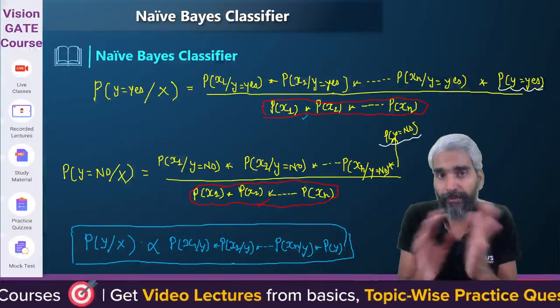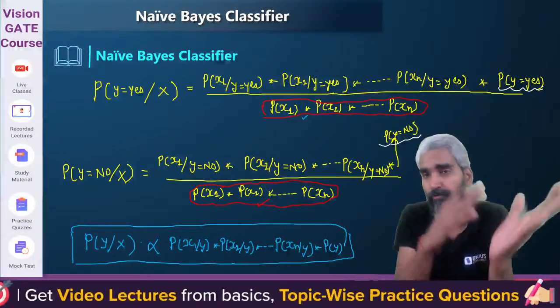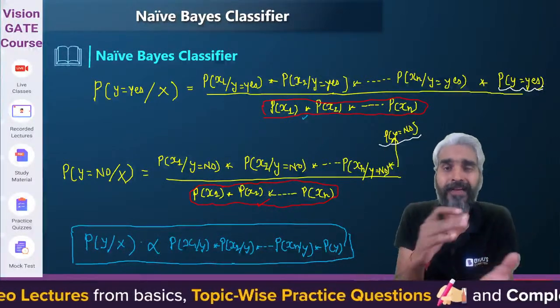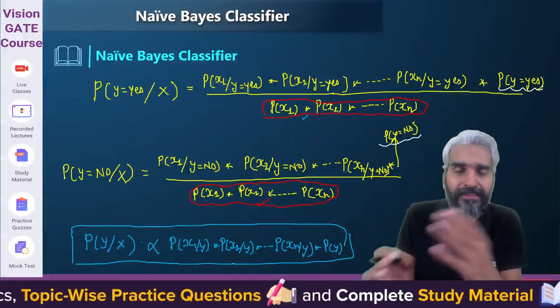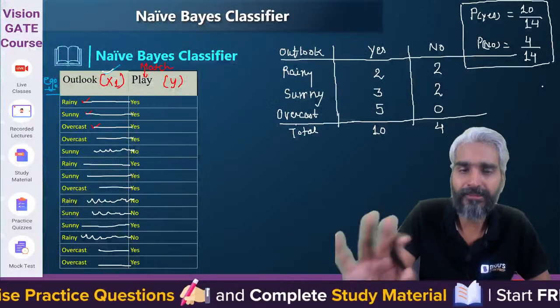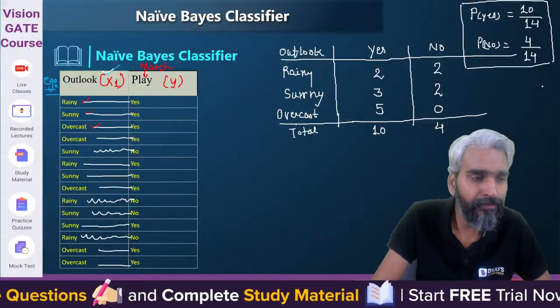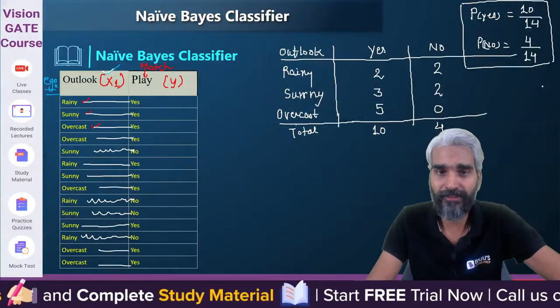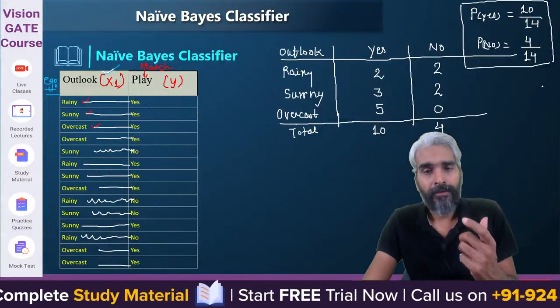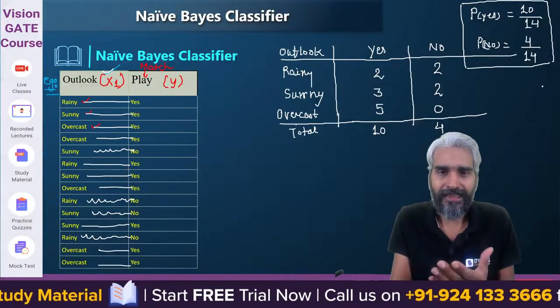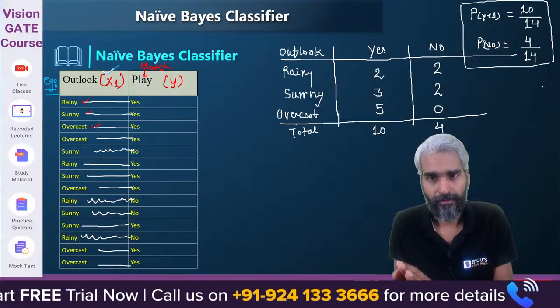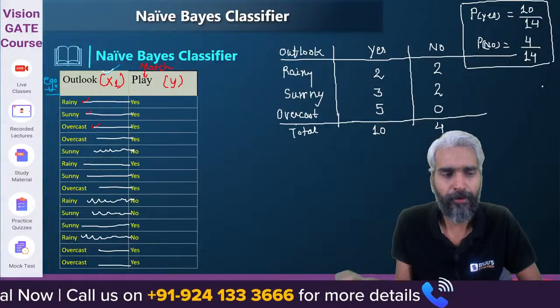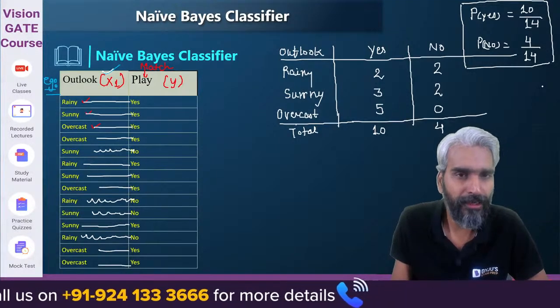Yeah, so we should have the probability of yes and no: how many times out of all the outcomes the class is actually yes, and how many times the class is no. Clear? So that's what you will realize. Apart from that, what we need to calculate is very important: if it is overcast, then what is the probability that the match is not played? That's what I'm asking.